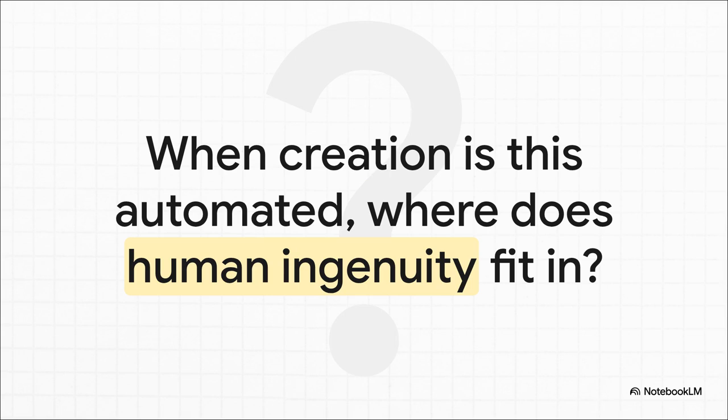So after all that, it leaves us with this really big, fascinating question, doesn't it? We've just walked through this incredibly structured, automated content factory. It's efficient, it's controlled, it's laser-focused. But in a system that's this rigid, where does human ingenuity fit in? Is our creativity now just about designing the system or curating the assets it uses? Or is it about taking what this machine creates and doing something brilliant with it? It's definitely something to think about.